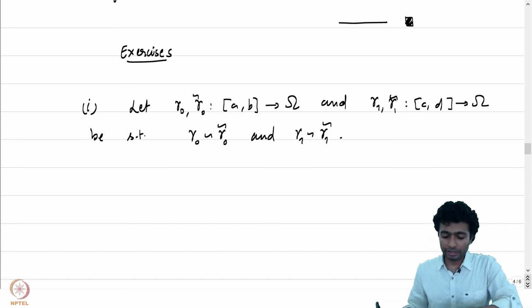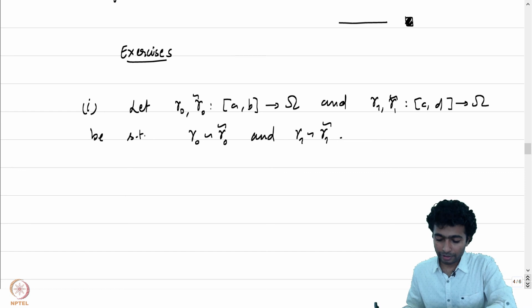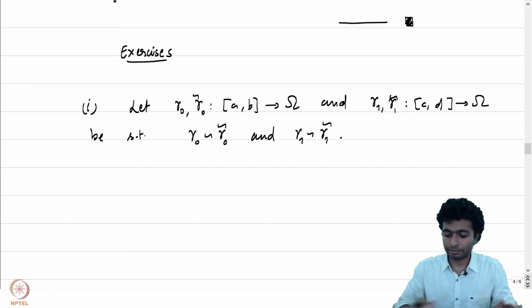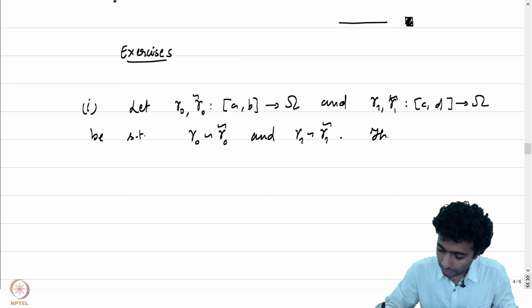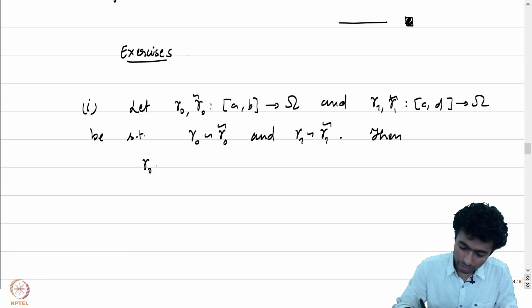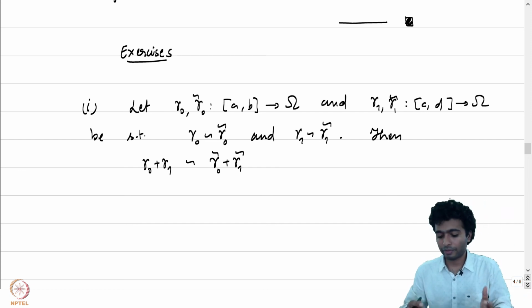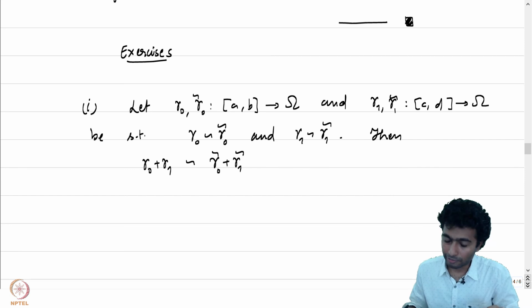Let me not mention whether this is homotopic with fixed endpoints or homotopic as closed curves. We'll fix one of them. Suppose this is homotopic with fixed endpoints, then the concatenation gamma 0 plus gamma 1 is homotopic with fixed endpoints to gamma 0 tilde plus gamma 1 tilde.